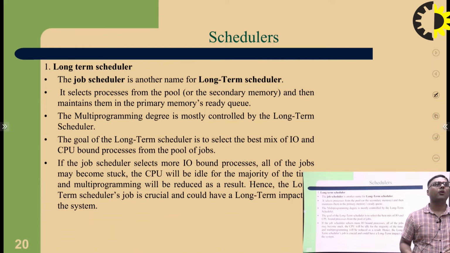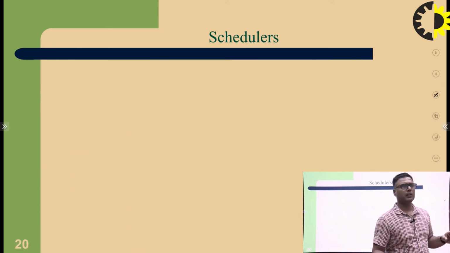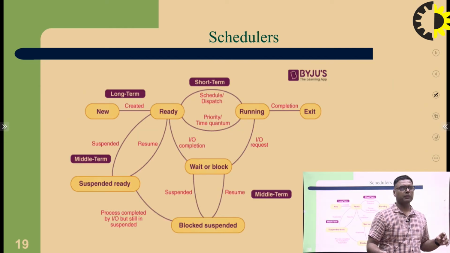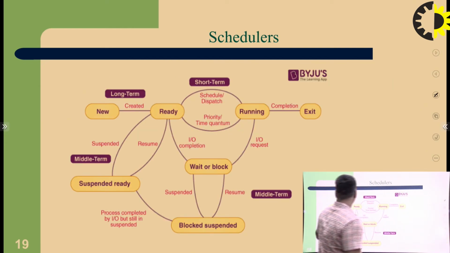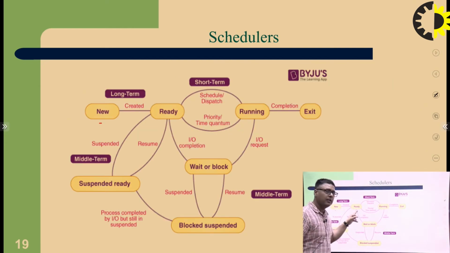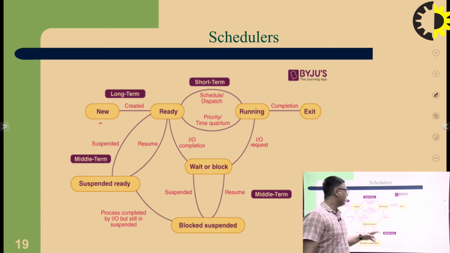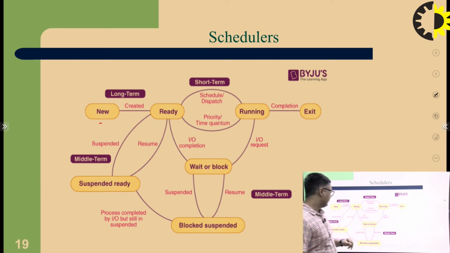Here the long-term scheduler is mentioned. In general, through this figure, a process going from new to ready is called long term. Ready to running is called short term. Running to waiting is called middle term.